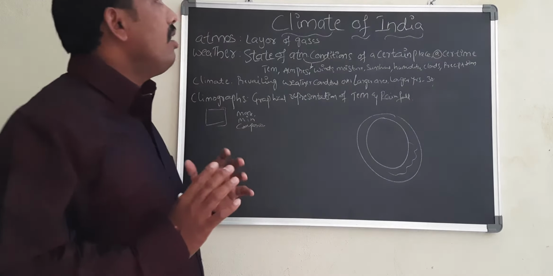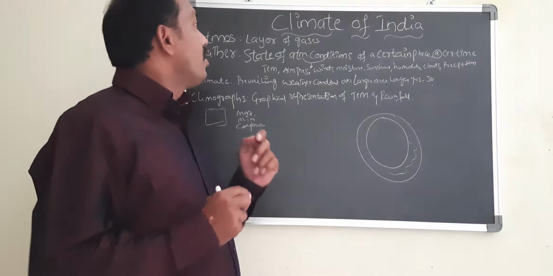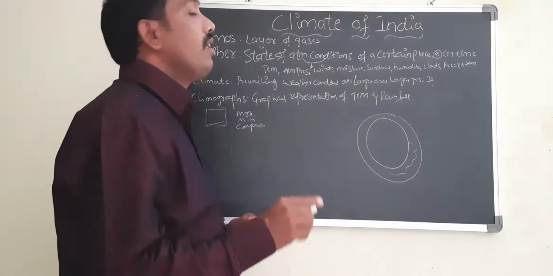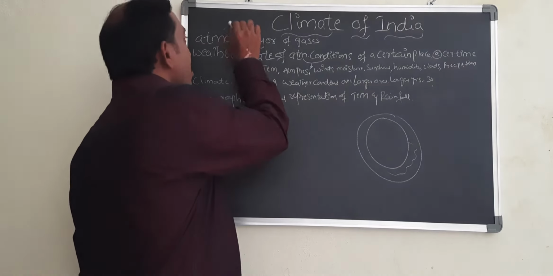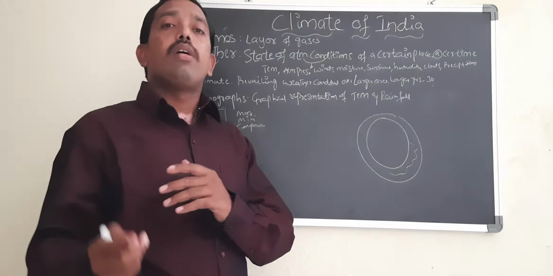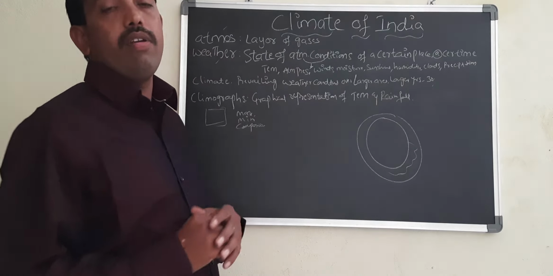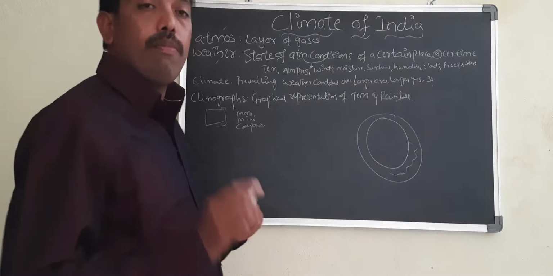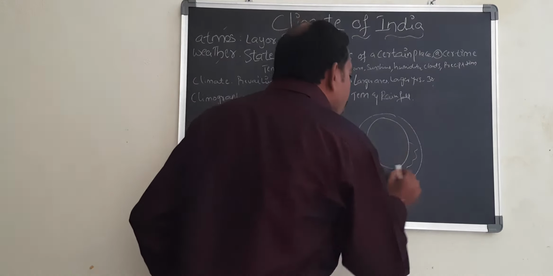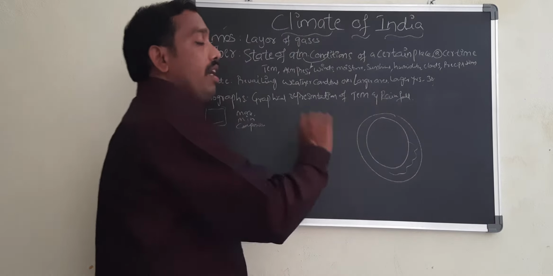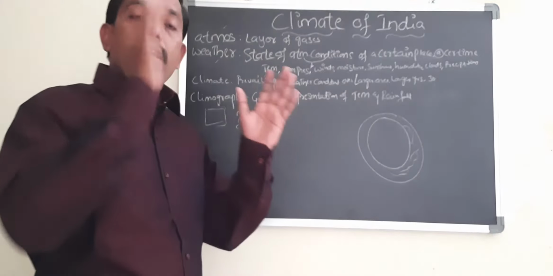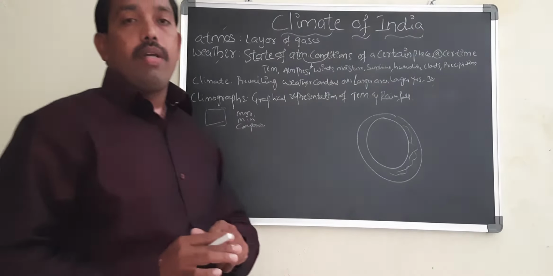Now let us see what the climate of India is. Before understanding the climate of India, we have to understand two things. Number one is the atmosphere, number two is the weather. If you understand these two things, you can understand the climate of India. Next, what is the atmosphere? The atmosphere is a layer of gases surrounding the earth.